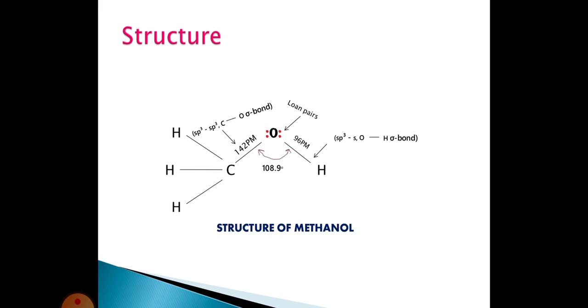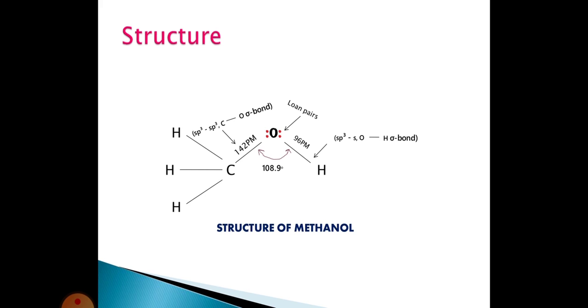Because here the carbon has sp3 hybridization, and the oxygen also has sp3 hybridization. The carbon sp3 hybrid orbitals overlap with the oxygen sp3 hybrid orbitals to form a sigma bond. The bond is called the sp3-sp3 carbon-oxygen sigma bond. The carbon-oxygen bond distance is 142 picometers. The next one: the oxygen-hydrogen bond distance is 96 picometers. The bond is called the sp3-s oxygen-hydrogen sigma bond.